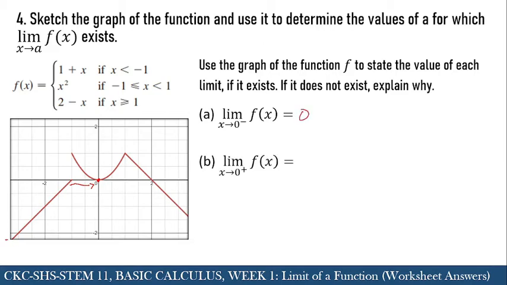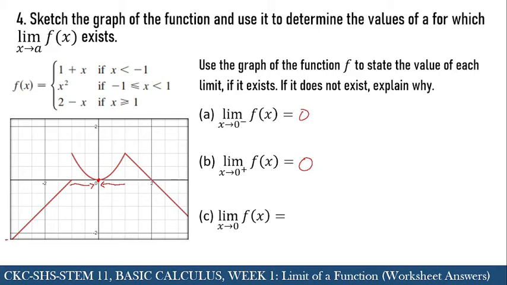Next, the limit of f of x as x approaches 0 from the right. Similarly, if we look at the graph and we go towards 0, it is also approaching 0. So the answer would be 0. And we have the next one, the limit of f of x as x approaches 0.